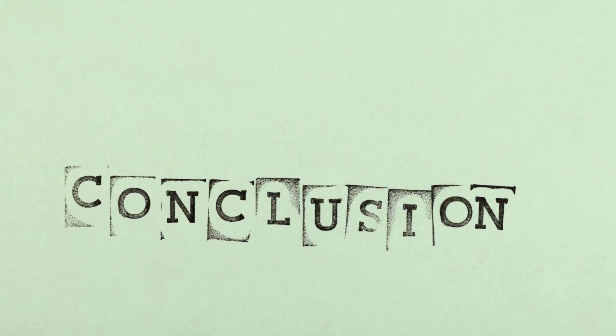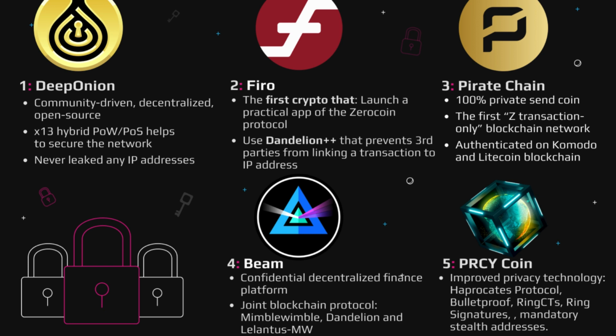4. Conclusion. Privacy coins play a vital role in advancing financial privacy, autonomy, and security in the digital age, offering individuals and businesses a means to protect sensitive financial information from surveillance, censorship, and unauthorized access. While facing regulatory challenges and adoption barriers, privacy coins continue to innovate and evolve, driving forward the vision of a more private, secure, and decentralized financial ecosystem.